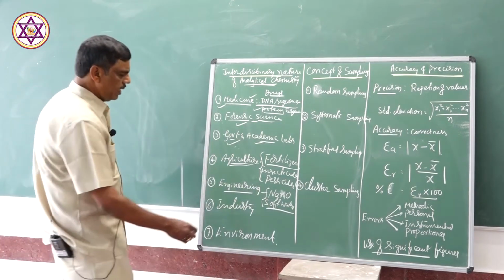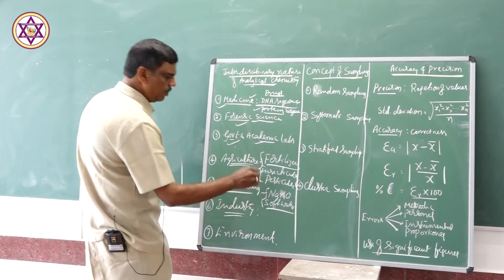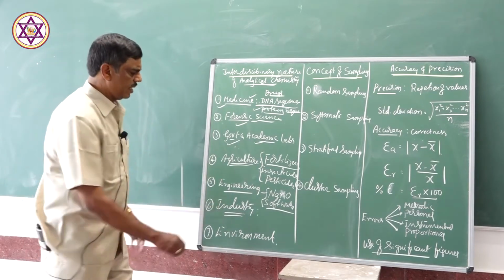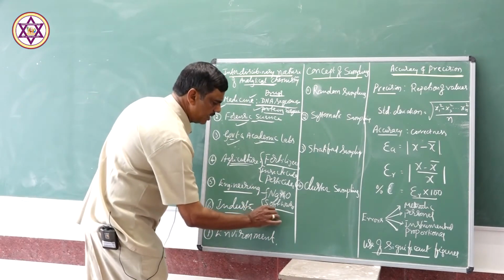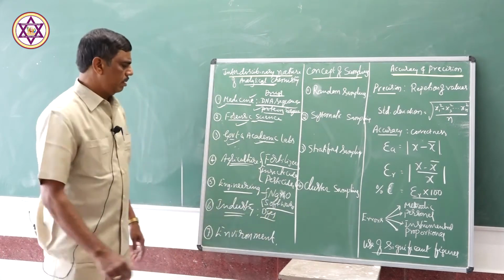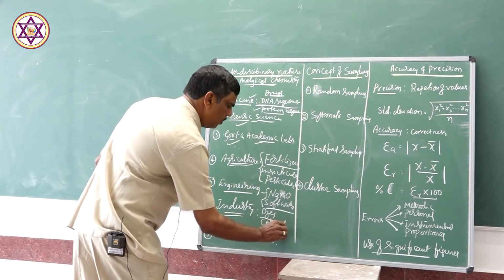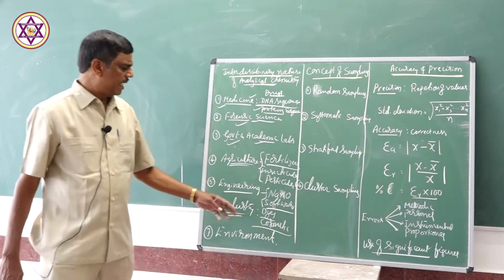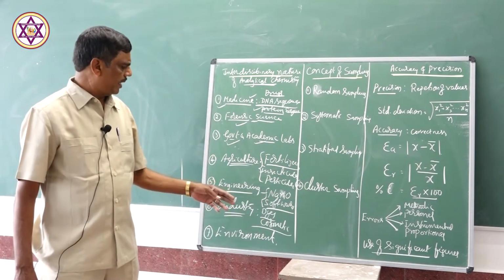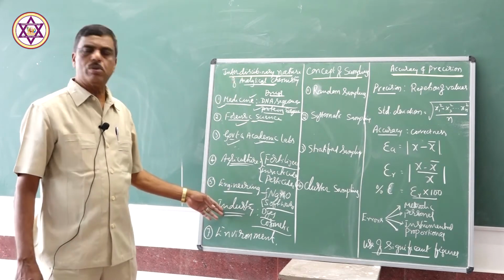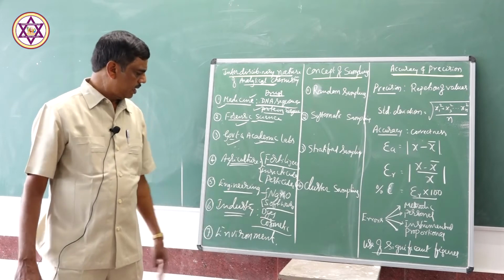In industry, chemical industries are innumerable in number: the dye industry, dyes, then cosmetics, paints, and many other industries. Analytical chemistry is made use of in the manufacture of these substances.